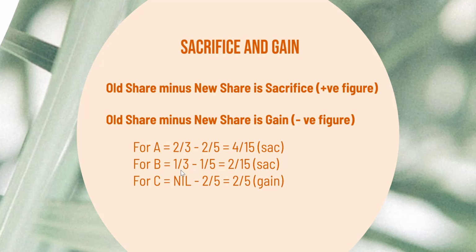In the case of partner B, old share 1 divided by 3 minus the new share 1 divided by 5, a positive 2 divided by 15, so we know that B has also sacrificed. C never had any share, he never had an old share, so that's nil minus the new share 2 divided by 5, a negative 2 divided by 5, so we know that C has gained.